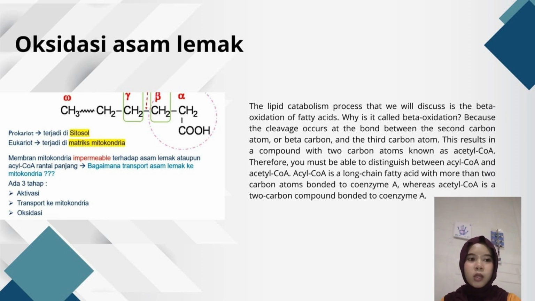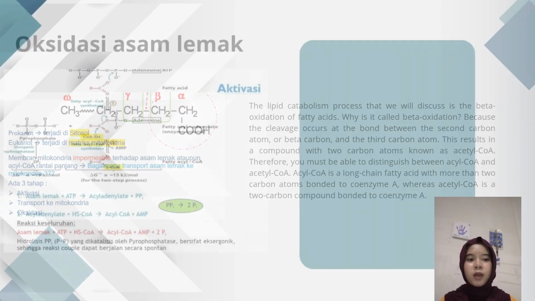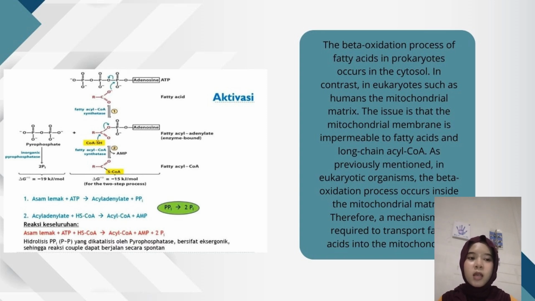This results in a compound with two carbon atoms called acetyl CoA. To distinguish between acyl CoA and acetyl CoA: acyl CoA is a long chain fatty acid of more than two carbon atoms that is bound to coenzyme A, whereas acetyl CoA is a two carbon compound that is also bound to coenzyme A.